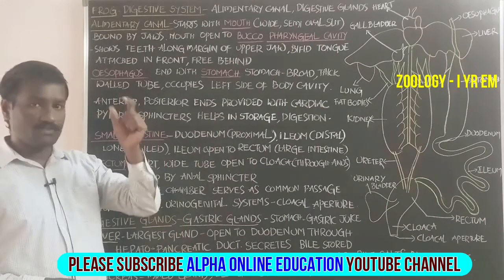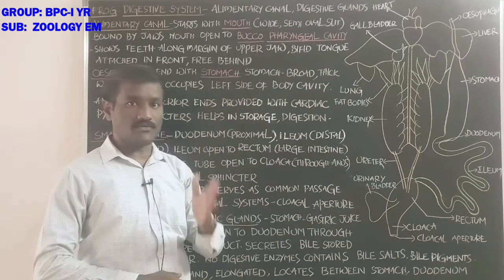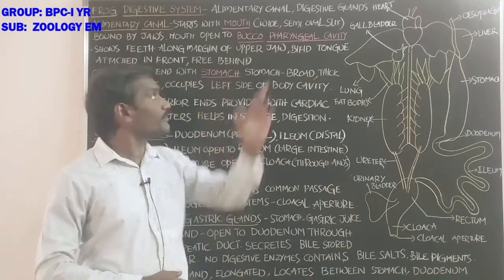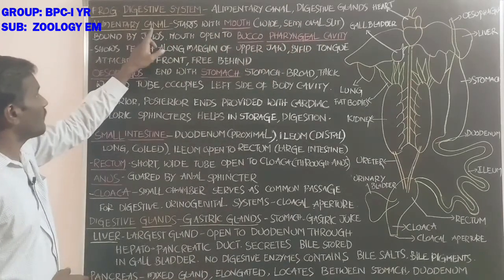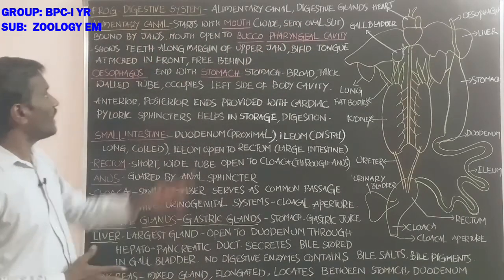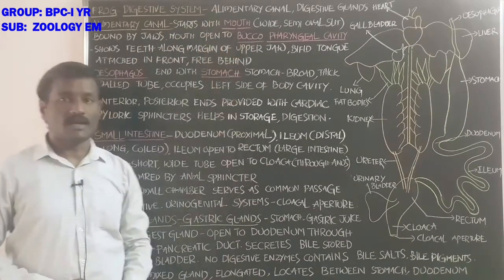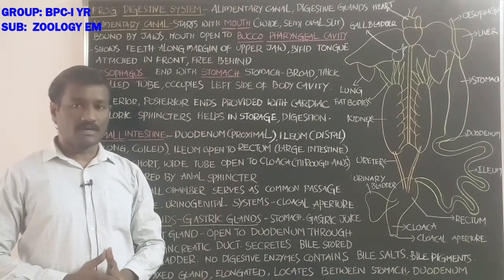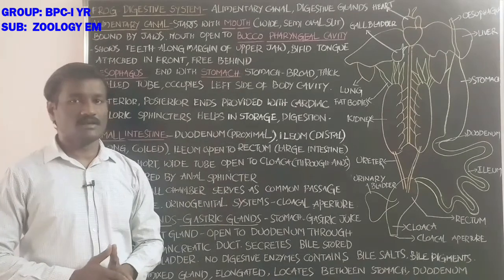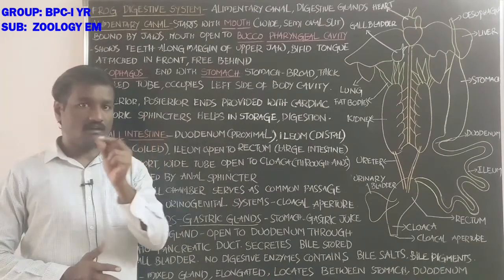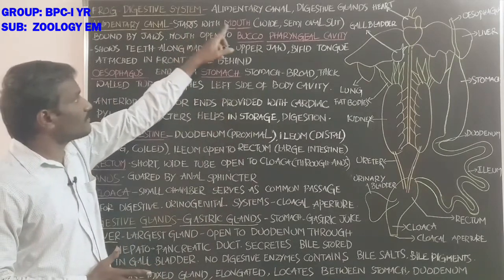The alimentary canal means the food tube, the passageway for food.